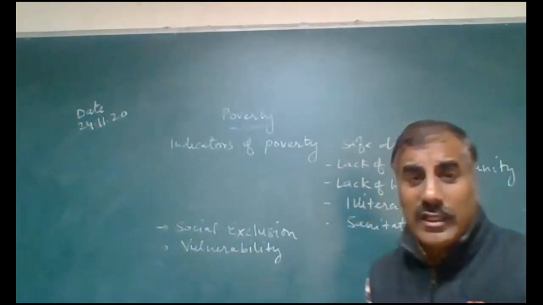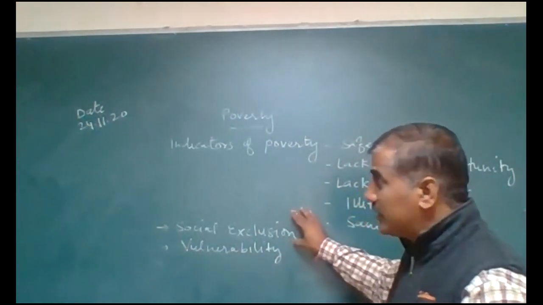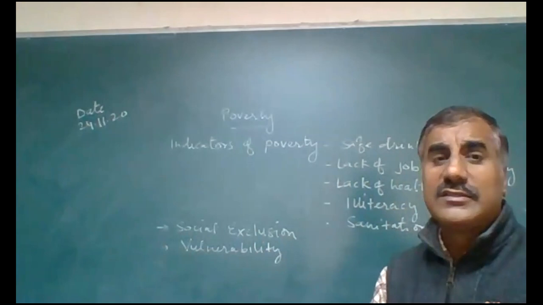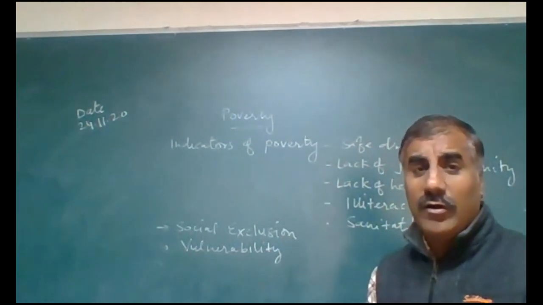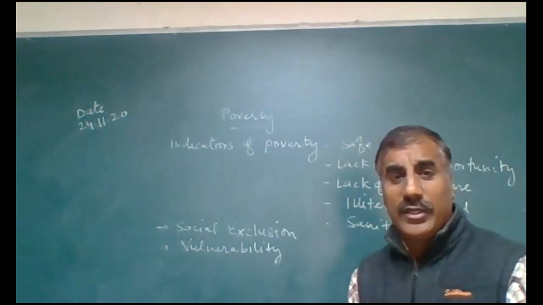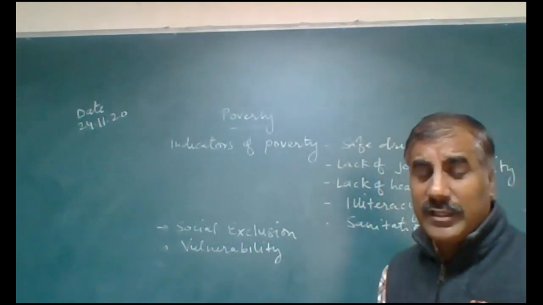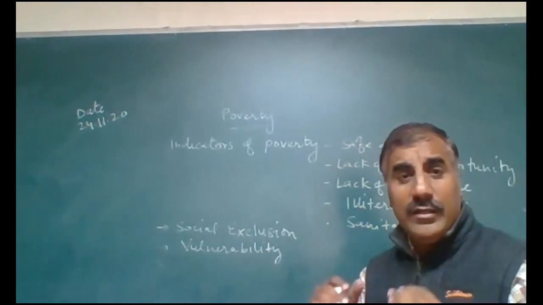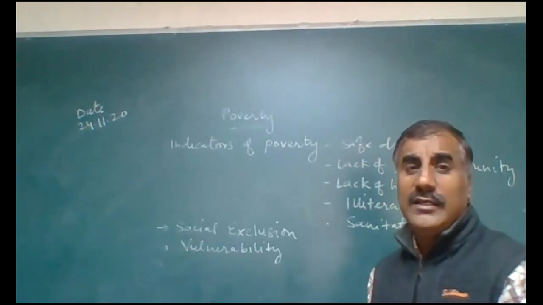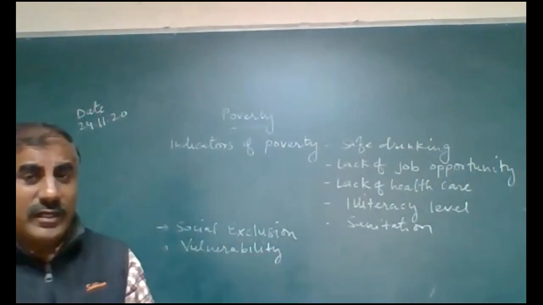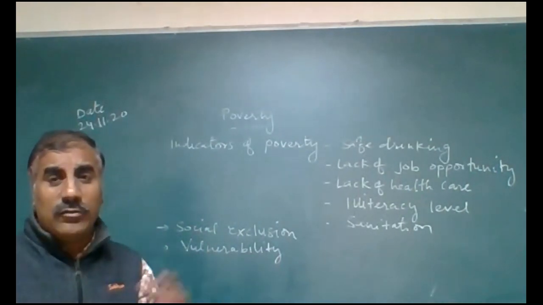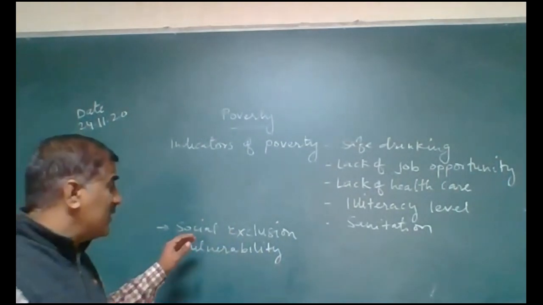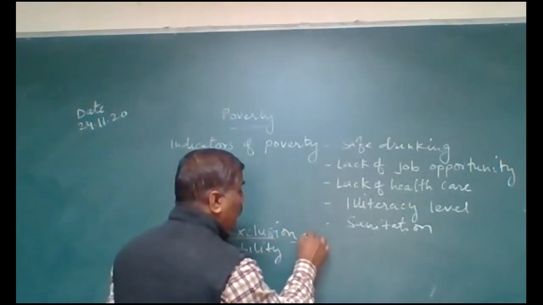So now we are going to discuss two words, social exclusion and vulnerable group. Social exclusion, this word we discussed yesterday, now we are going to explain it. If any people are living in such a poor area where there is a lack of facilities for education, health, and drinking water, such people may be less developed compared to citizens living in multi-story buildings, towns or urban areas, who are more developed. So this is also one factor, social exclusion, for poverty.